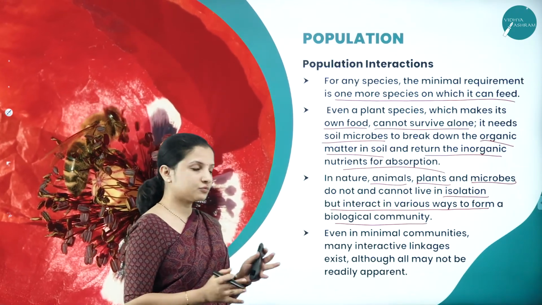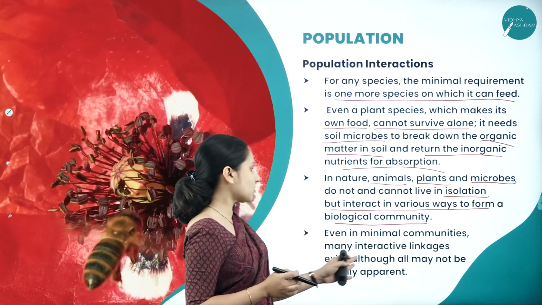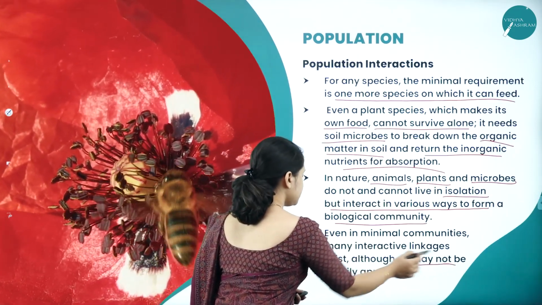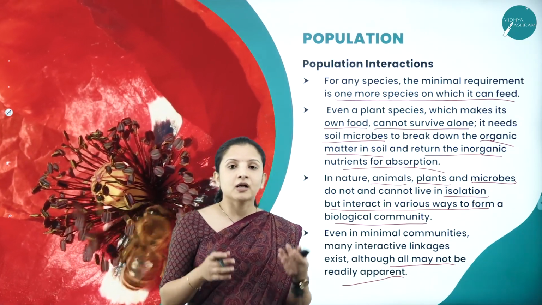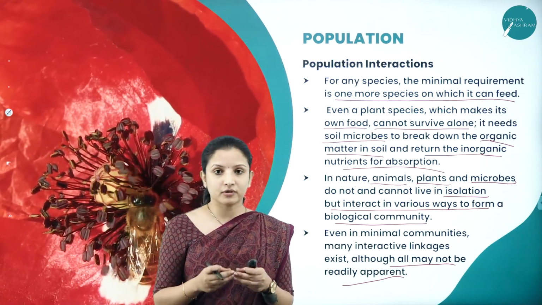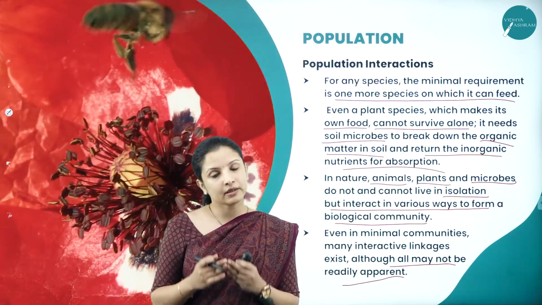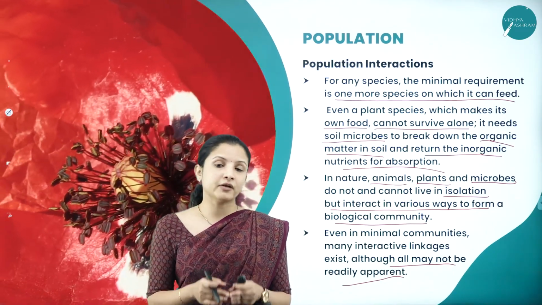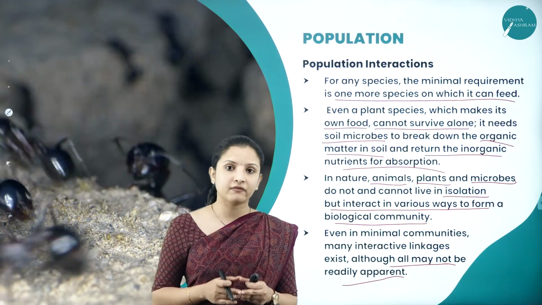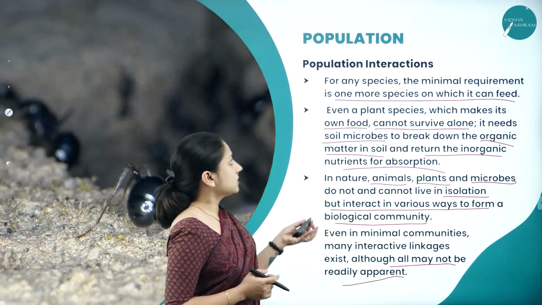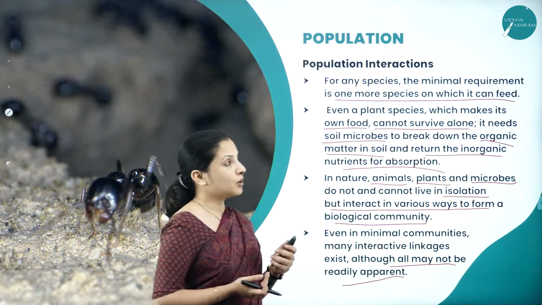Even in a very small community, many interactive linkages exist, although all may not be readily apparent or visible to us. But in spite of that, each and every organism on this planet, in one way or the other, depends on or interacts with another organism for its survival. Those who interact will survive, and those who do not will perish very fast. So that is about the population interactions among different species in a population.